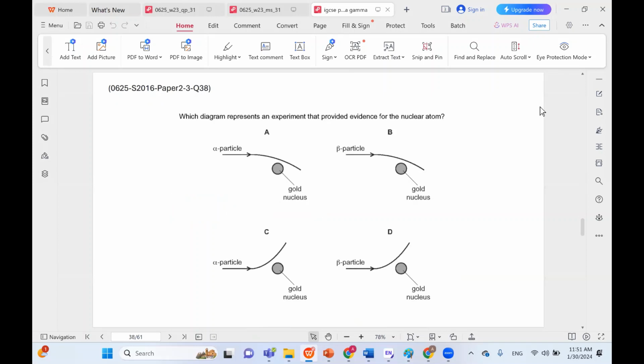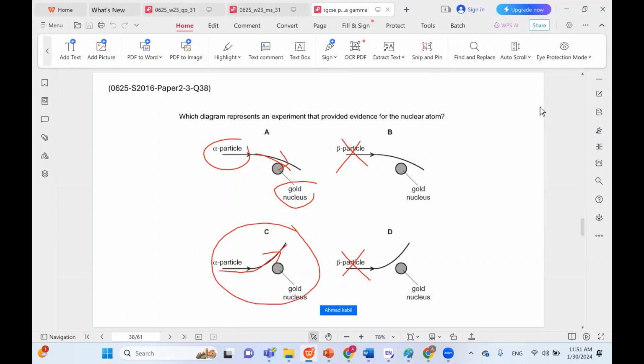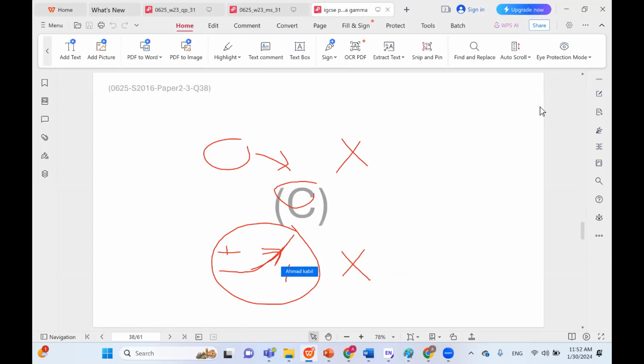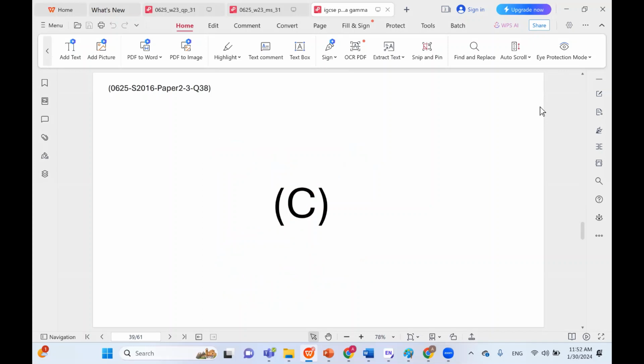Which diagram represents an experiment that provided evidence for the nuclear atom? Like we said, this experiment involved alpha particles because these were the ones that were repelled. So definitely not beta particles. And are the alpha particles attracted to the nucleus? Do they bend towards the nucleus or do they bend away? Of course, they bend away because positive and positive repel. We said that the nucleus is positively charged and the alpha is positively charged. So it definitely repels away. So C is the correct choice in this case.